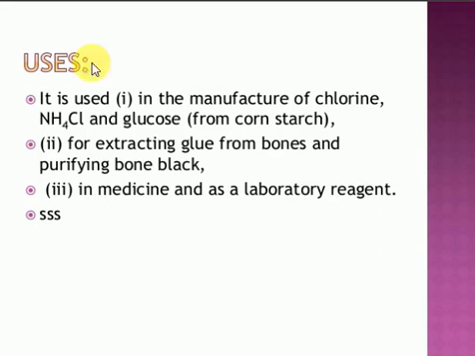Okay, next one, the last one, is the use of chlorine. Hydrochloric acid is used in the manufacturing of chlorine, ammonium chloride and glucose. For this compound manufacturing you can use it here. Why glucose? Because starch hydrolysis in this acidic medium forms glucose. It is also used for extraction of glue from bones and purification of bones. Next one, it can also be used in the medicine industry.